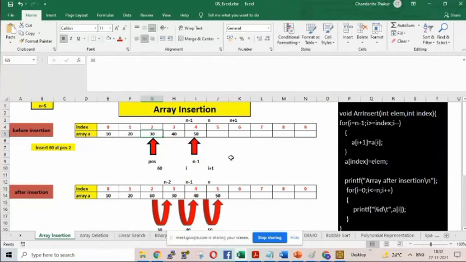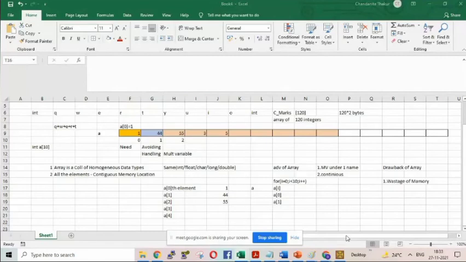Now in the second location you want to insert one value. So what do you have to do? In the second location, if you are inserting, whatever value was there earlier will be overlapped. Yes or no? Is it understandable?